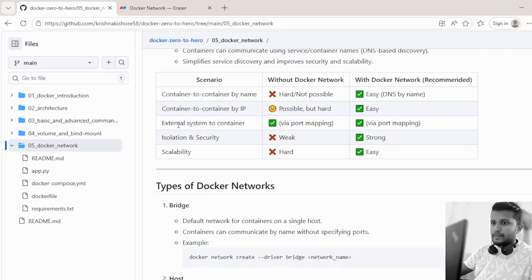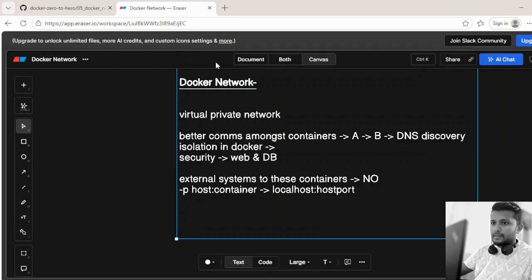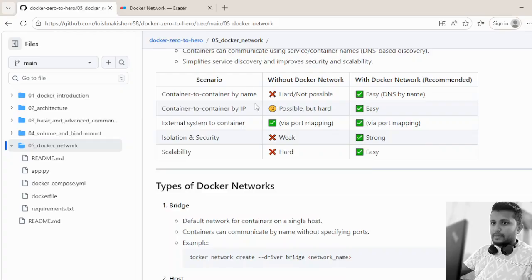As I just said, there won't be a difference between the external system and the container communication, wherein we still have to expose the port of the container with the host machine, and the external system can talk to this application with this URL, localhost, and the port number. As we just discussed, the isolation and the security is very high and strong with Docker network, and it is very weak over here. Scalability is also high and easy with Docker network and not without Docker network.